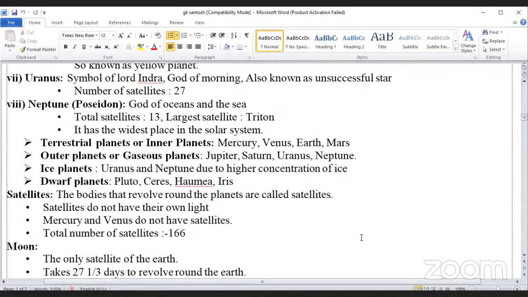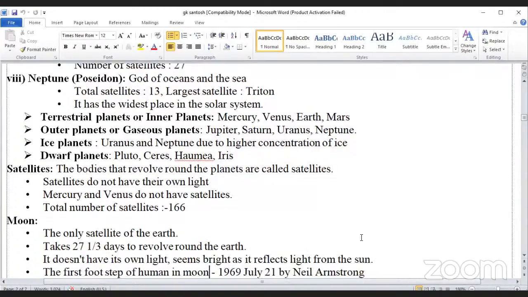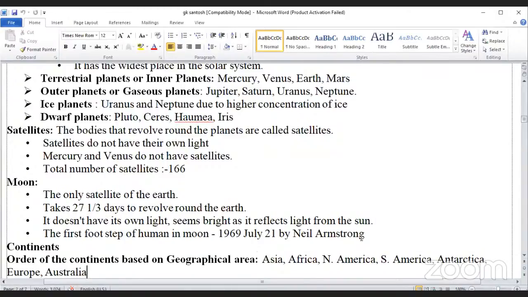Mercury and Venus do not have satellites. There are a total of 166 satellites in our solar system. The Moon, the only satellite of the Earth, takes 27 1/3 days to revolve around the Earth. It does not have its own light; it seems bright because of the light reflected from the Sun.